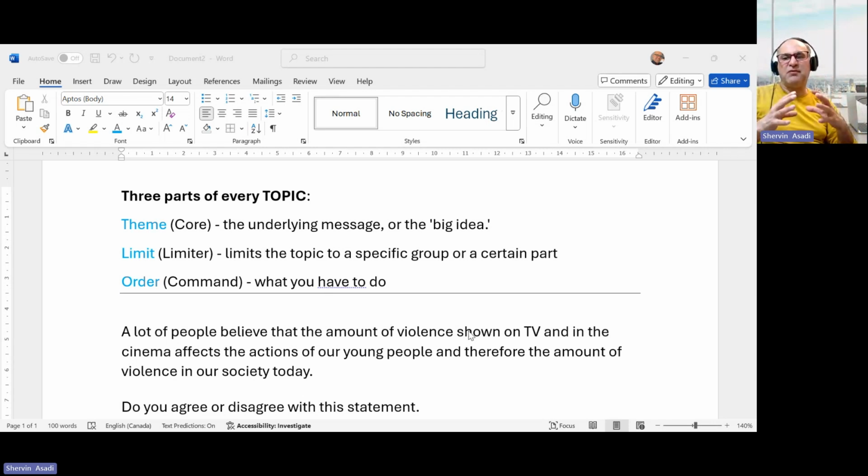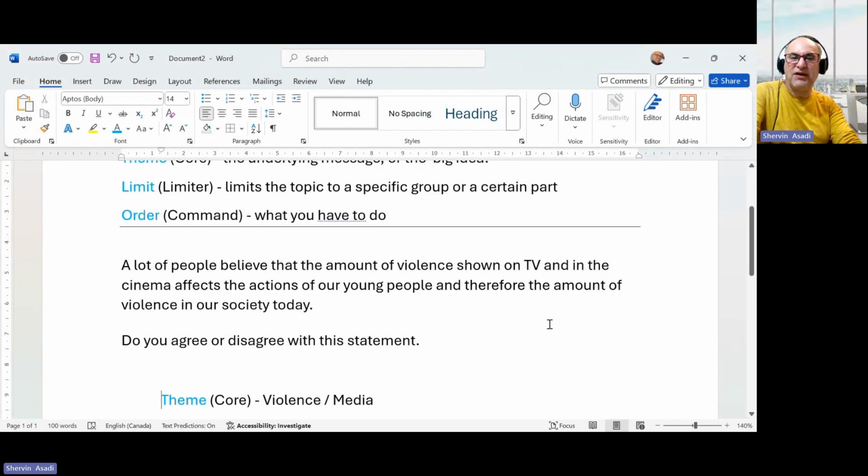So when we get a topic, we break down the topic and we try to identify first what is the theme, the big picture, the main idea, the underlying message of this; what is the limit, the topic to a specific group or certain part; and what we need to do. So let's look at the examples here and we try together to identify those three parts when we get the topic.